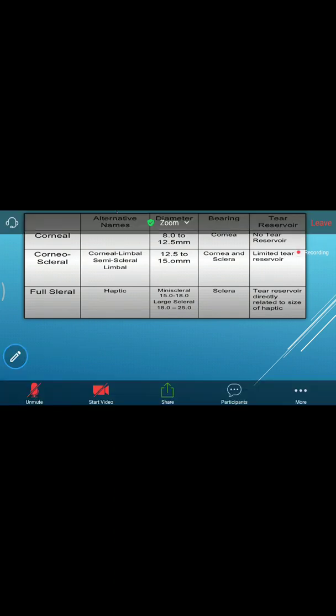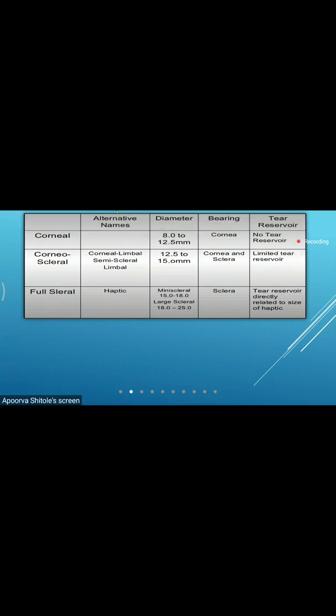Now if you come to the corneoscleral lens, the bearing portion will be cornea and sclera. That is, when we put the contact lens in the eyes, a corneoscleral lens will rest partly on your cornea and partly on your sclera. And if you see a full scleral lens, Apurva had asked you to change the spelling here. Yes, sir, but I couldn't edit the picture. Oh, it's an image.